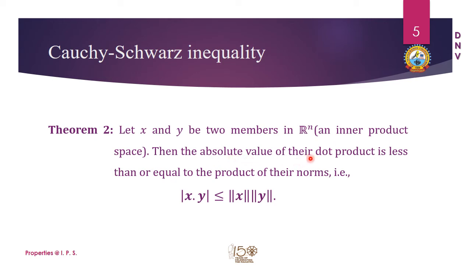Then the absolute value of their dot product, since we are specifying them to be vectors belonging to the Euclidean space, is less than or equal to the product of their norms. This we want to prove with the help of certain basic mathematical principles which we studied in our lower classes. So let us see how we solve it.